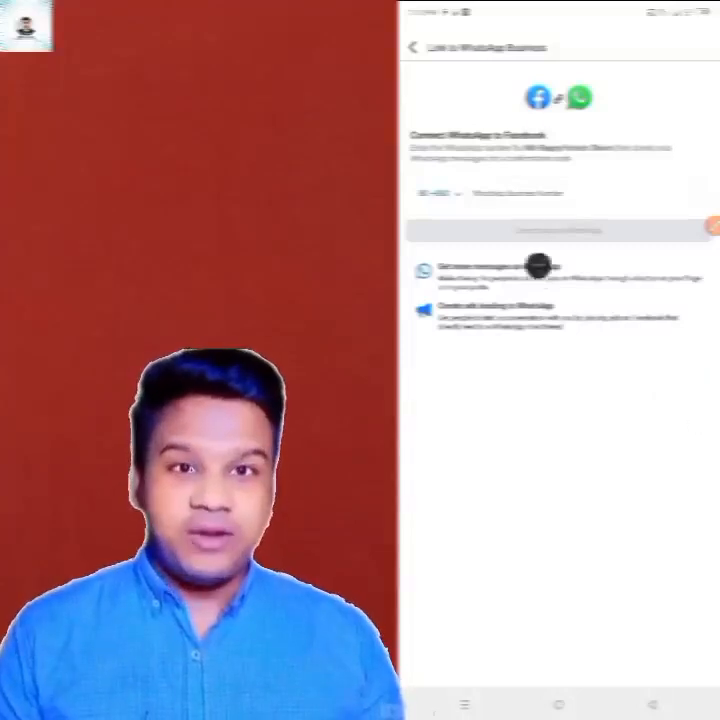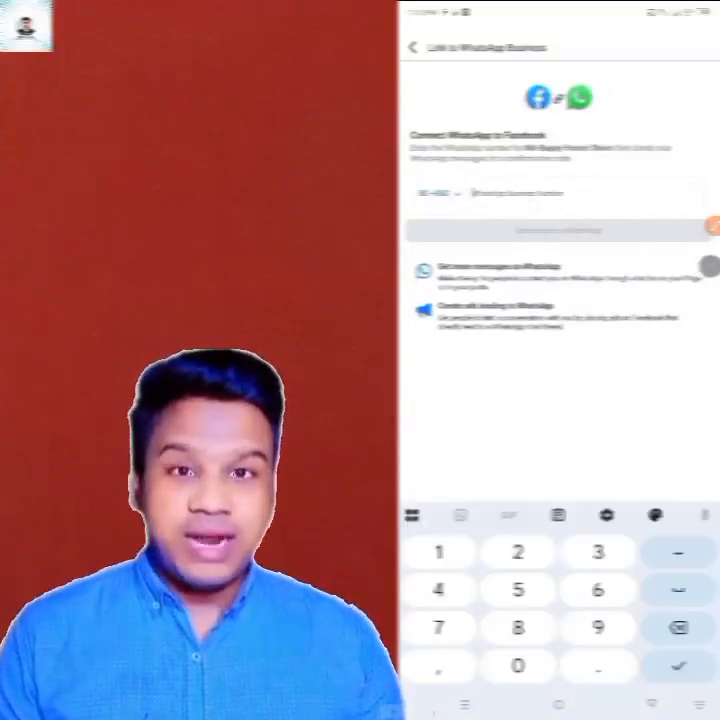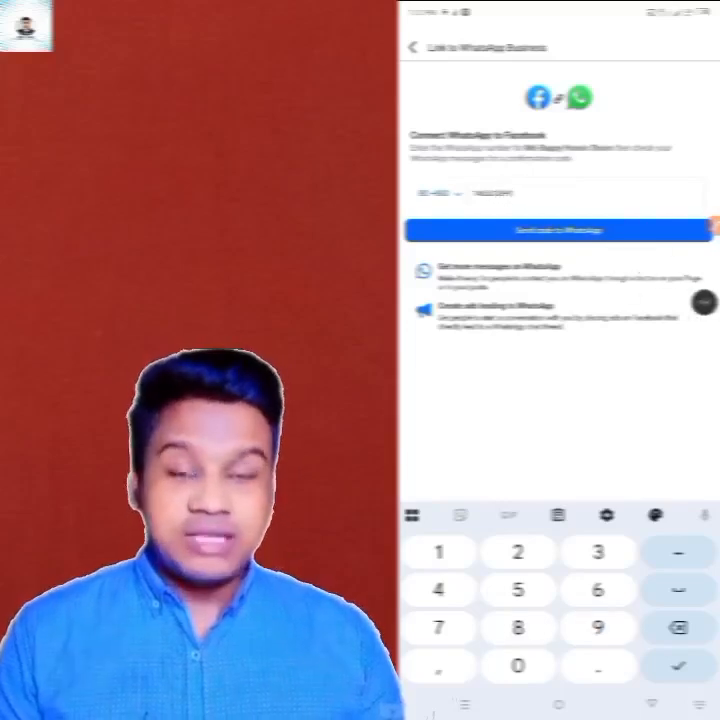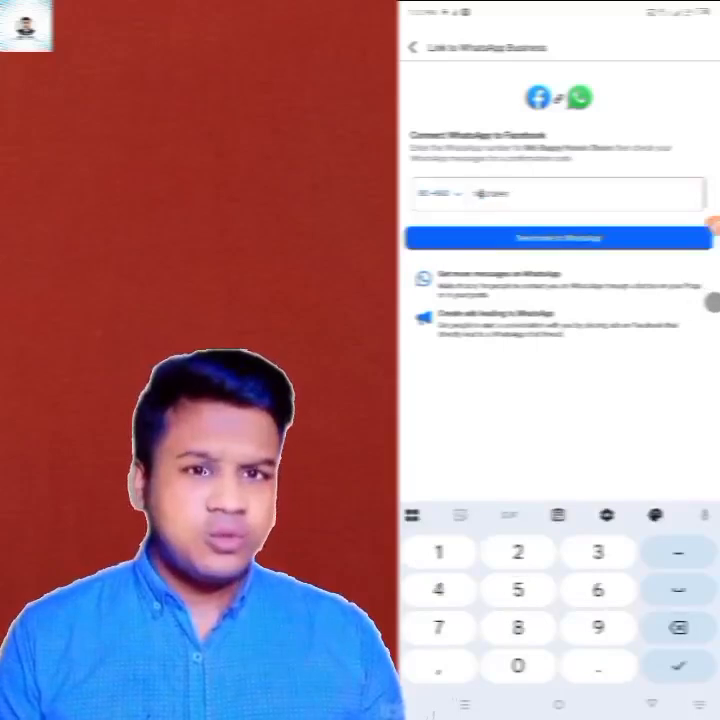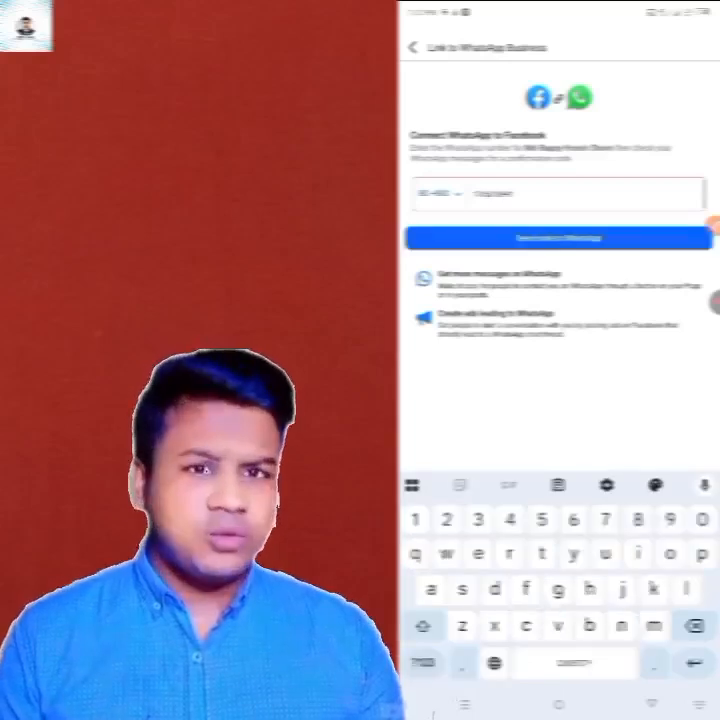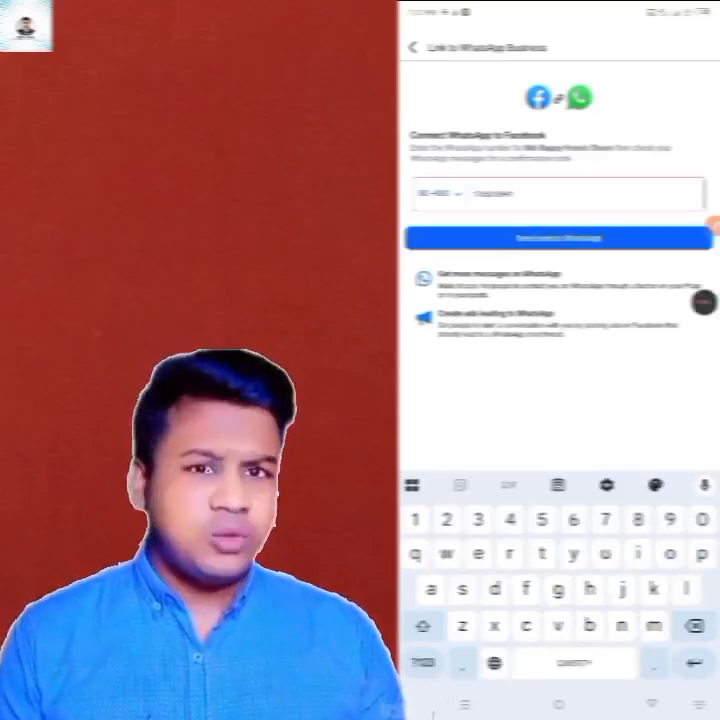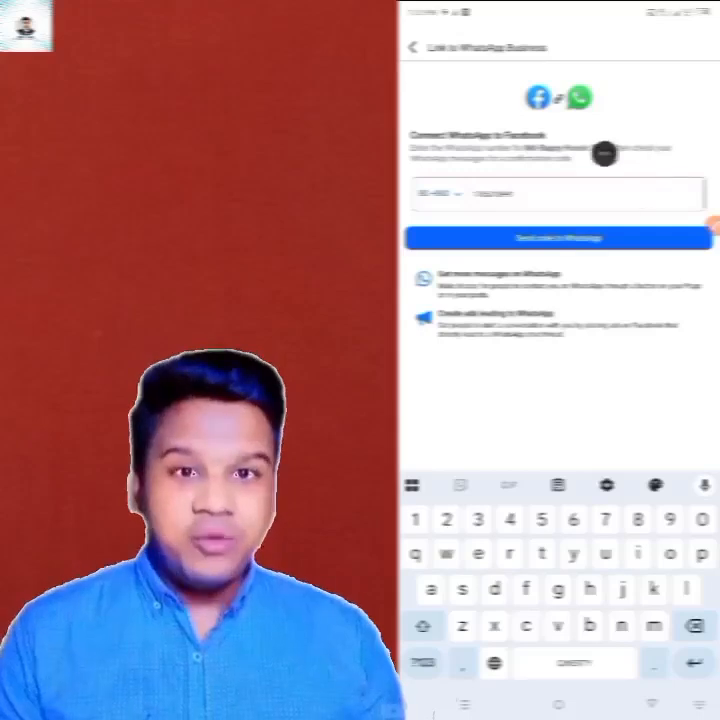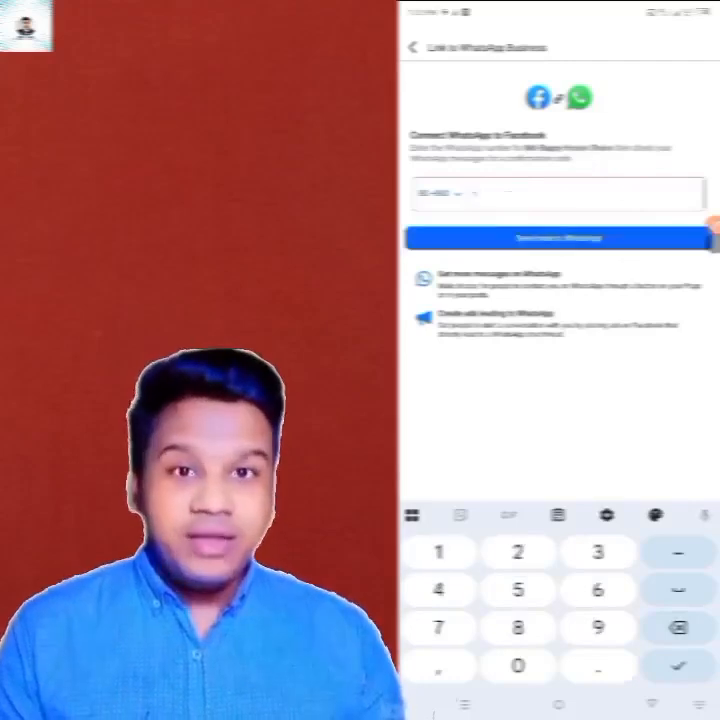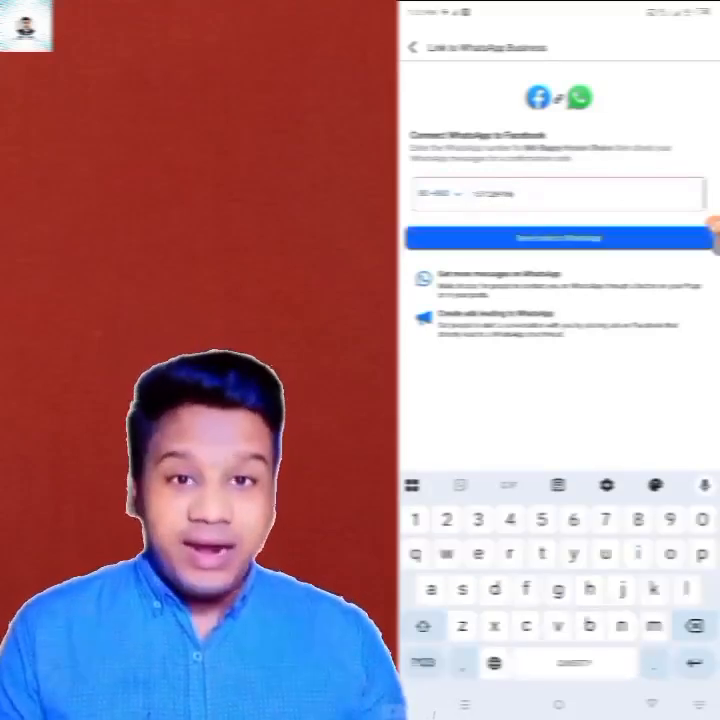After you click on WhatsApp, you will get the option to connect your WhatsApp. So you can give your number in the input box that you see here. Here you will give your number and click on the send code to WhatsApp option. After clicking, a verification code will be sent from Facebook to your WhatsApp number. You will submit that code here, then your WhatsApp account will be added to Facebook.